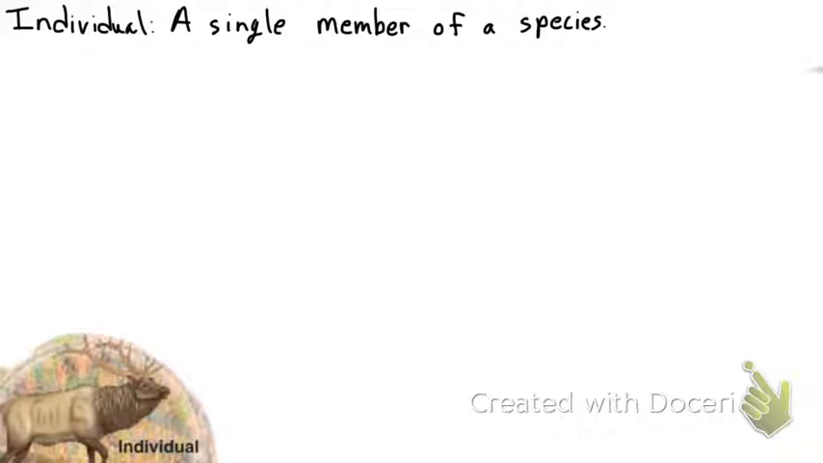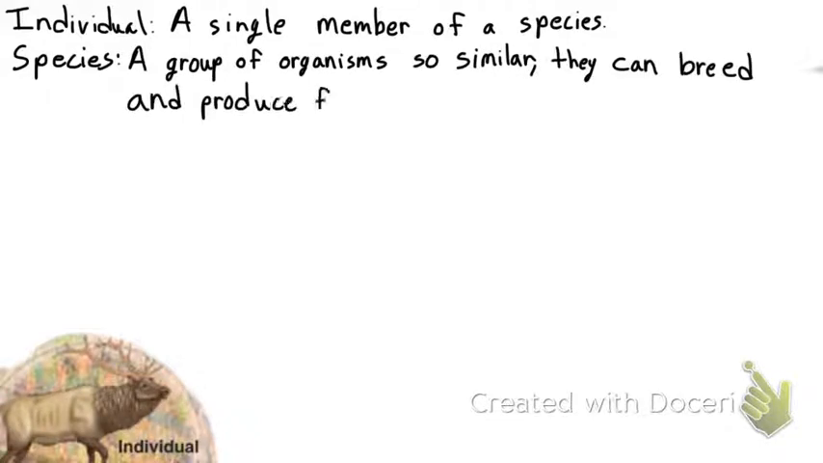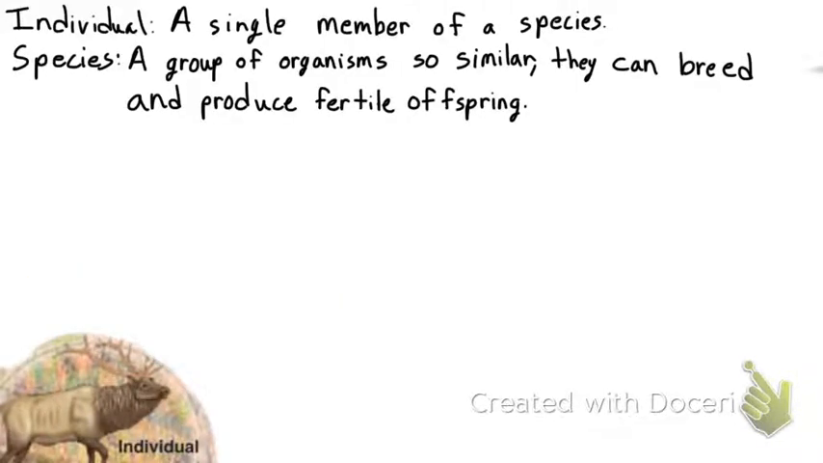And next, I'm going to define species. This will not be a part of the hierarchy notes, so if you want to put this definition somewhere else, that's fine. You do not need to draw the picture of the elk, then the family of elk, then so on and so forth. So an individual, a single member of a species. And we define a species as a group of organisms so similar that they can breed and produce fertile offspring. So that's a species. And you can pause here to get that definition.